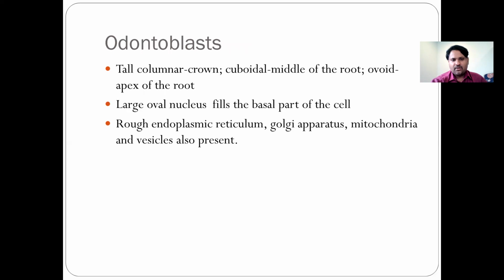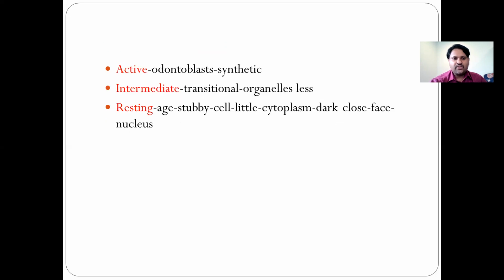They are tall columnar, or cuboidal, ovoid, with a large oval nucleus. It fills the basal part of the cell. In actively synthesizing odontoblasts, you see rough endoplasmic reticulum, Golgi apparatus, mitochondria, and vesicles. Basically, we divide the odontoblast into three: the active odontoblast, the intermediate odontoblast, and the resting odontoblast.